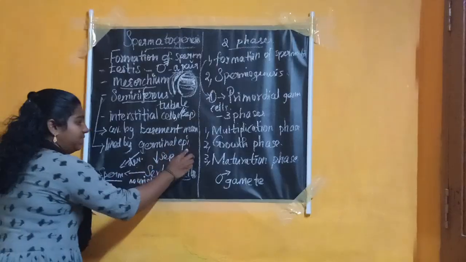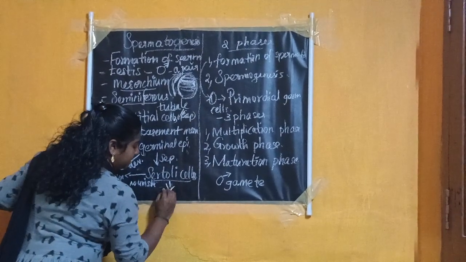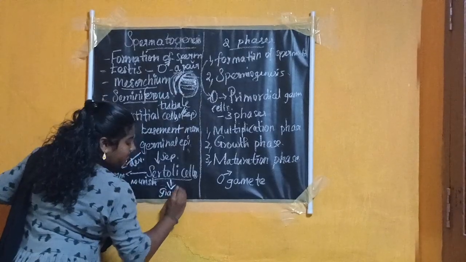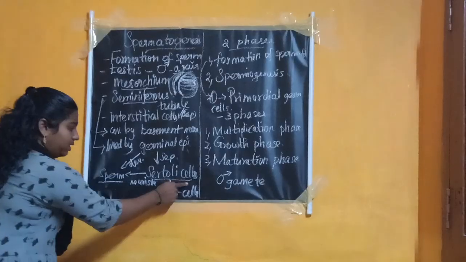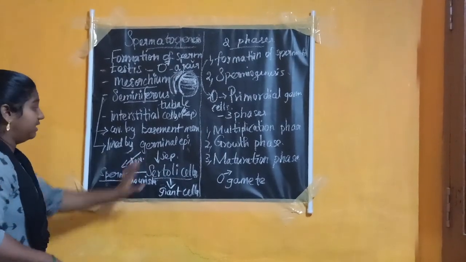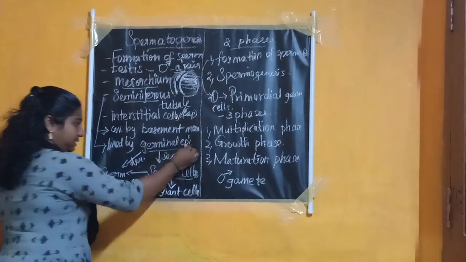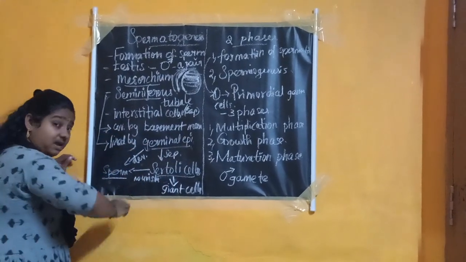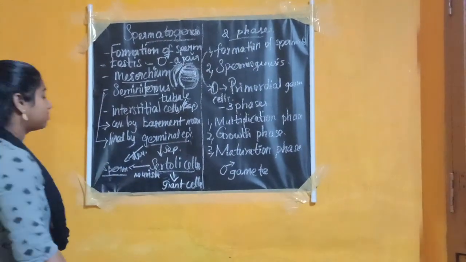These germinal epithelial cells are separated by giant cells known as Sertoli cells, which nourish the developing sperm. The sperm develops from the germinal epithelial cells, which then enter the Sertoli cells and take nourishment.